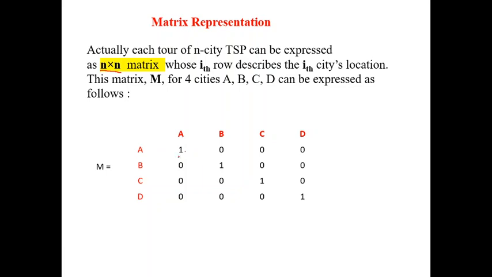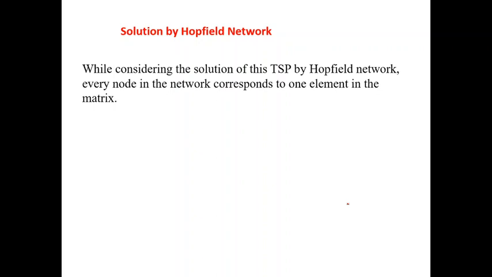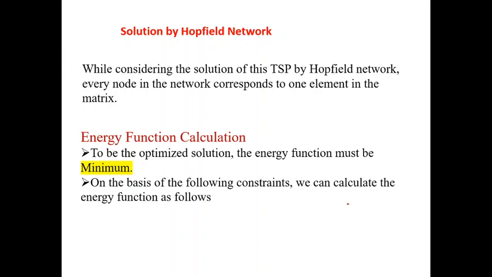So A to A is 1, B to B is 1, C to C is 1, D to D is 1. Here we represent every row and every column with a single one, and all the remaining elements are zeros. So we represent a solution by a Hopfield network. While considering the traveling salesman problem, every node in the network corresponds to one element in the matrix. We use an energy function calculation. To optimize this, the energy function must be minimum. It should consume as little energy as possible.